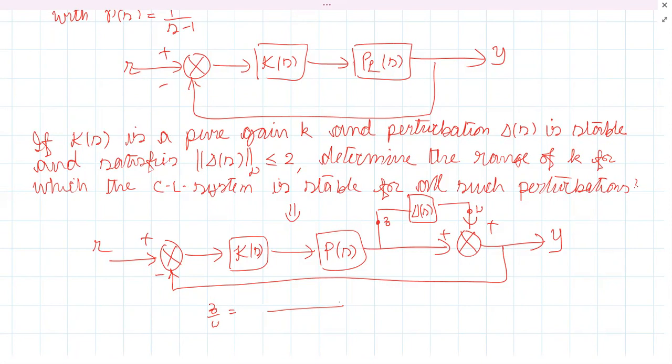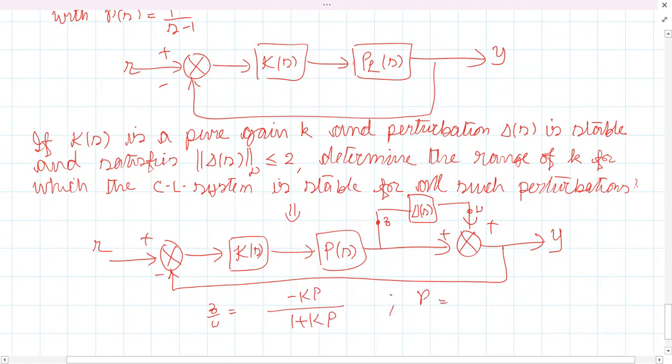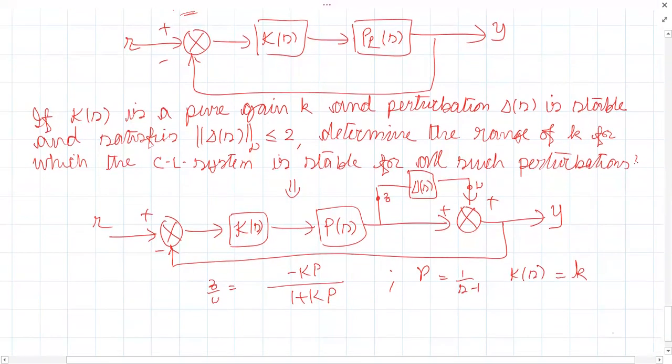Sir, minus KP by 1 plus KP. Minus KP by, correct. By what? 1 plus KP. Correct. Minus KP by 1 plus KP. Okay, but what is P? P is given, 1 by S minus 1. And what is K of S? That is nothing but a simple proportional gain K. So what will be Z by W?